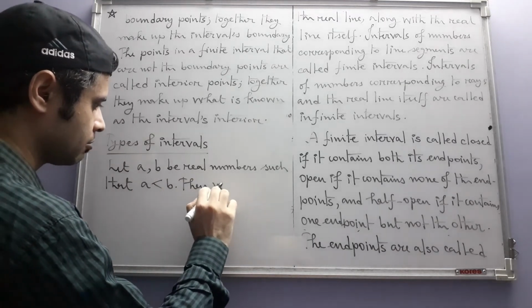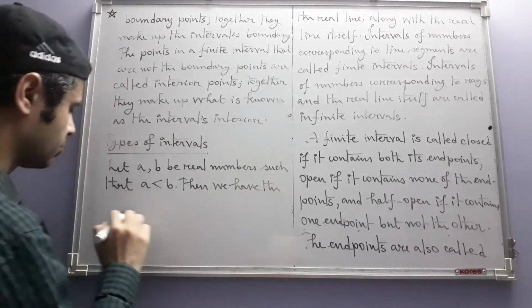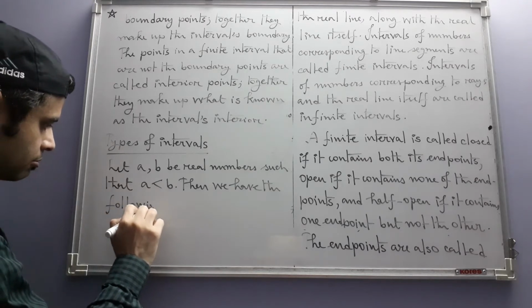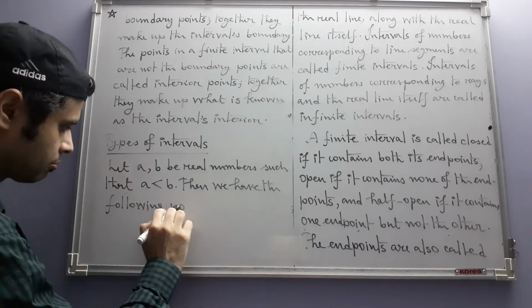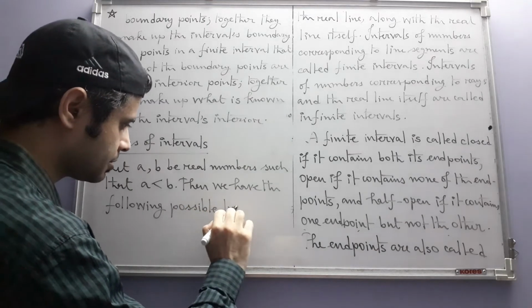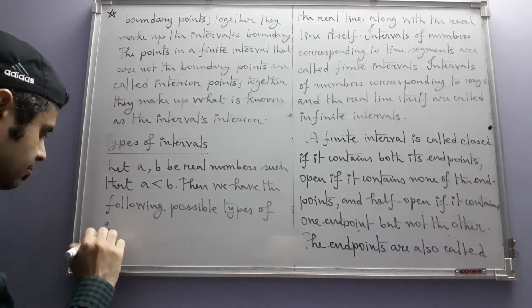Then we have the following possible types of intervals.